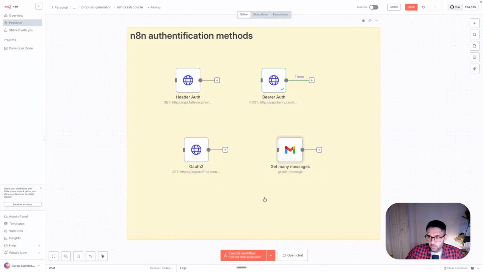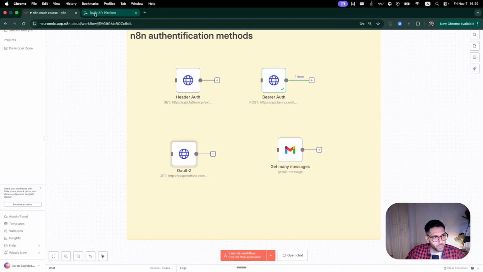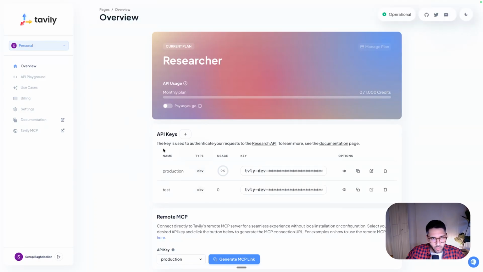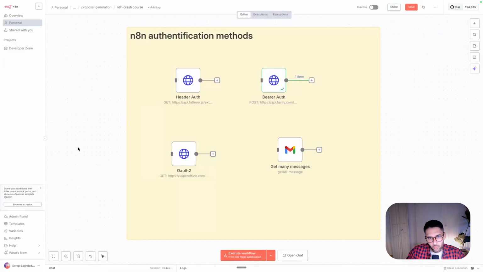So I hope this was helpful. Technically, in any application, to see what kind of authorization you need, you have to read their documentation. Usually in the settings, if they offer API access, you can see what they gave you. If they give you an API key, which is a very straightforward way to connect, great. If not, then maybe you need to do something more complicated. But usually most applications give you a very straightforward way to understand how to connect with them and, most importantly, how to call them. Like, what are the methods that I need to call?